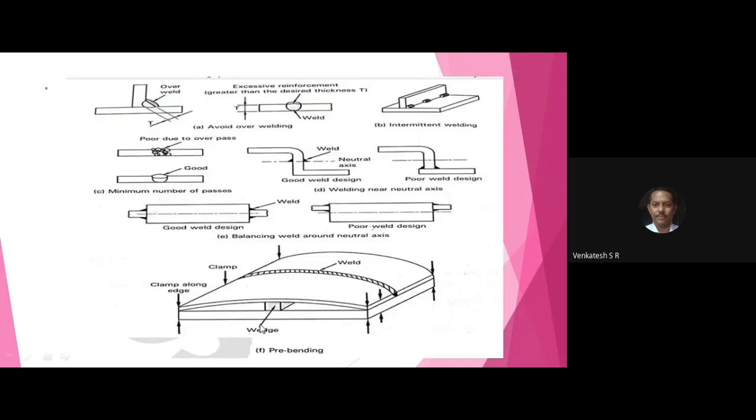So next, coming to the pointer, these are the diagrams. First, if possible, all of you write down the rough diagram. First one, subdivision A, avoid overweld. You see the T joint, butt joint.